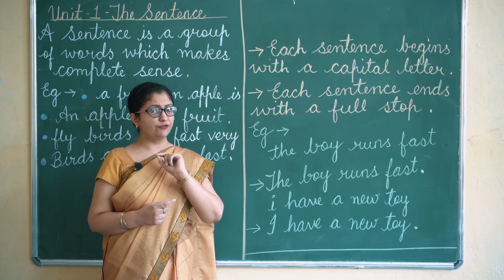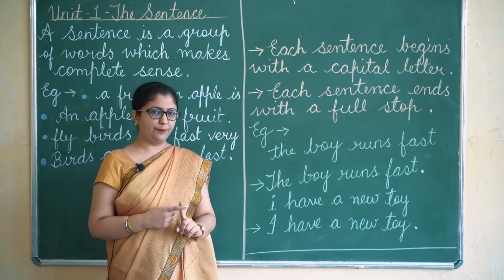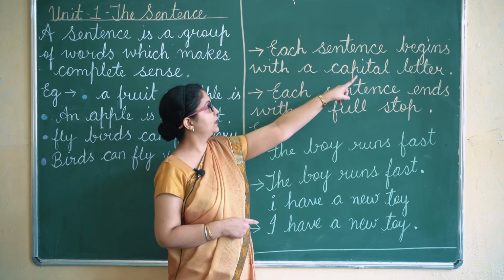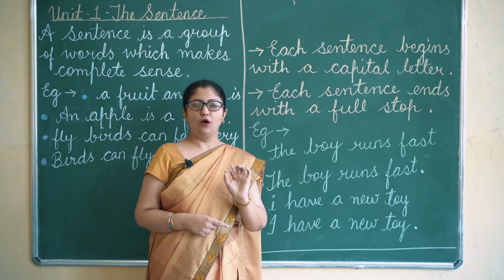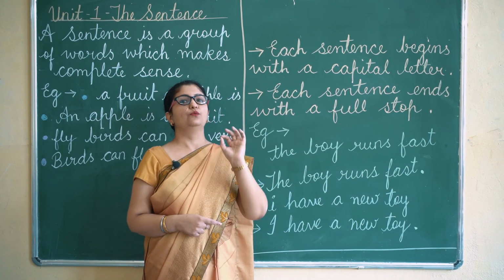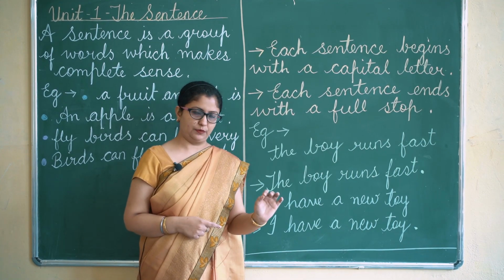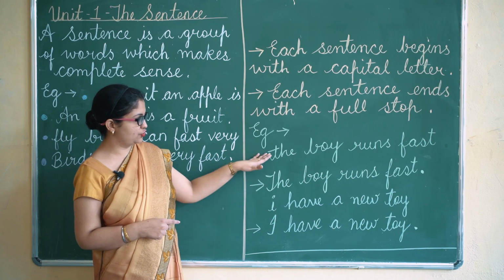Now whenever we are writing sentences, you always have to keep in mind that each sentence begins with a capital letter. All the sentences will always begin with a capital letter. You can see here, I have written two examples.